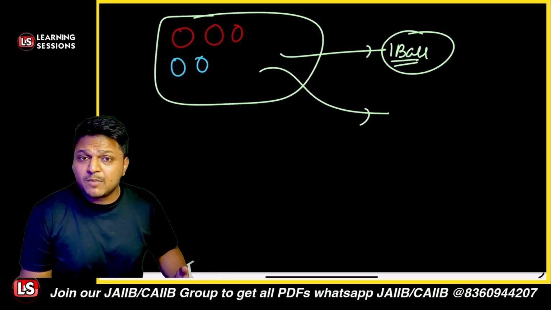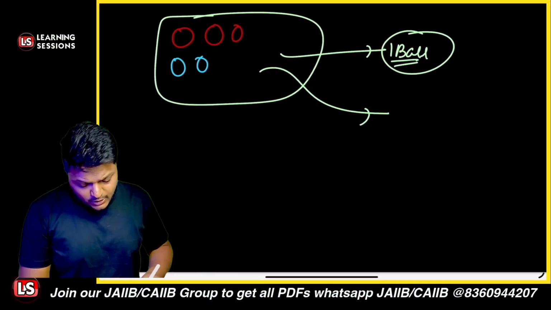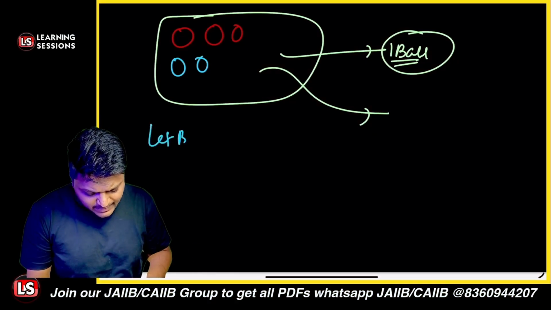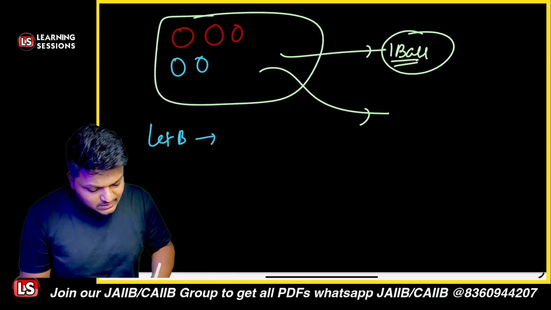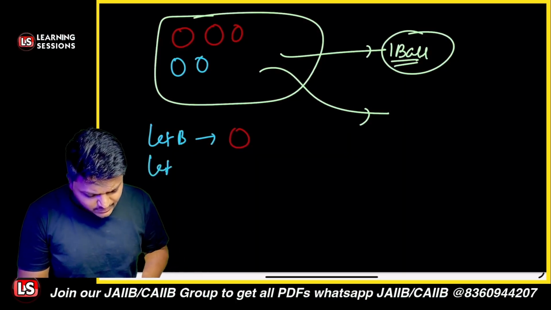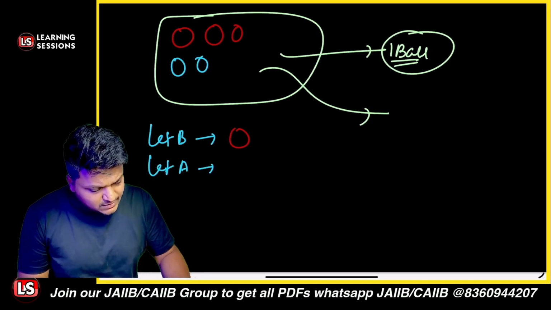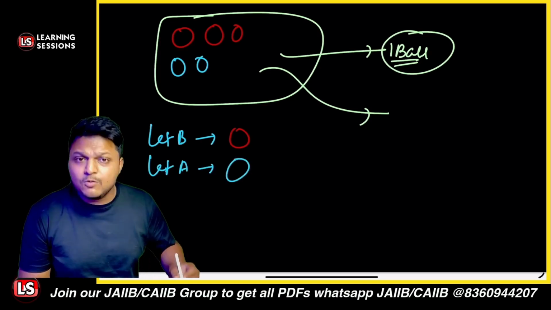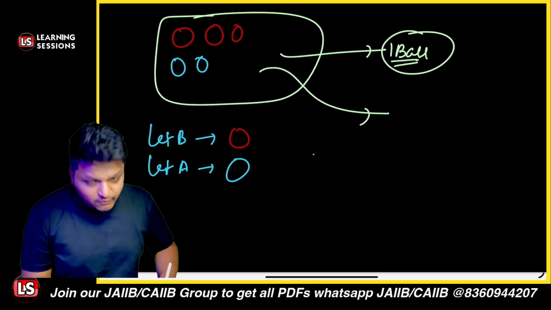Now, if we work upon the same, we can say the probability of B when we are considering, let's say, the first ball is the red ball, right? And for the second scenario, we are considering A, which we are saying the ball drawn is a blue ball. Now, what will be the probability of B here?